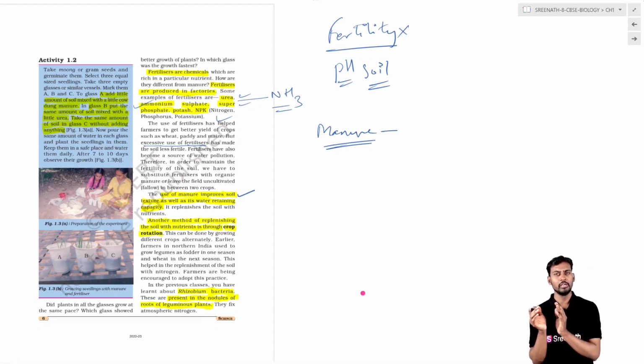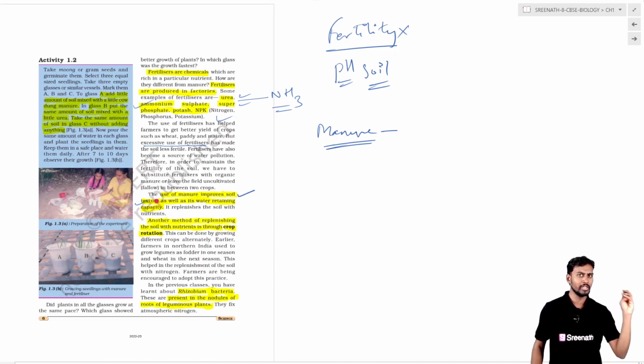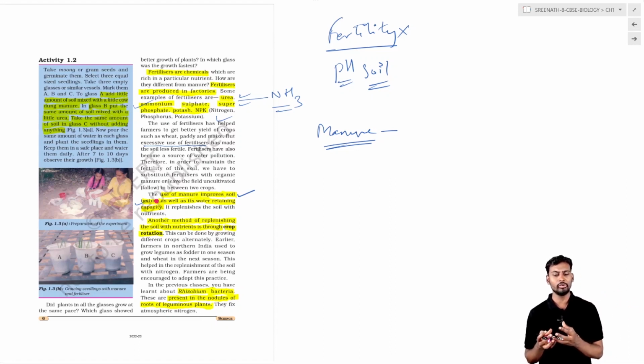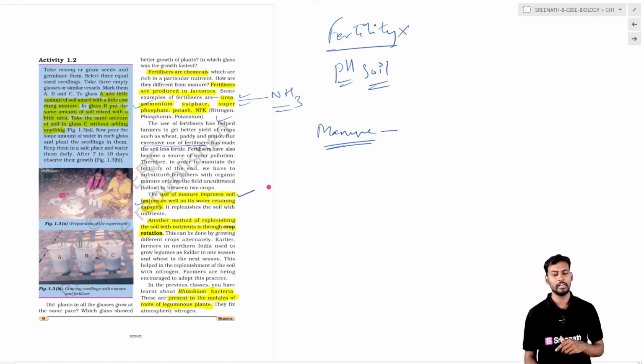Manure increases soil fertility by increasing the porous nature. Instead of the amorphous, powdery form as with fertilizers, the manure added to the soil makes it very porous, and the texture of the soil will be very close to the natural one.